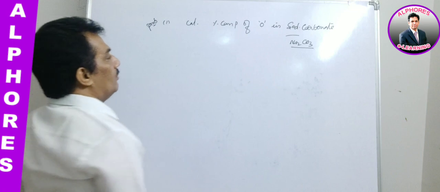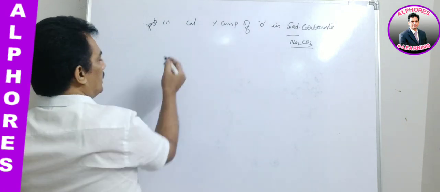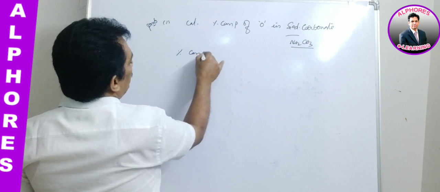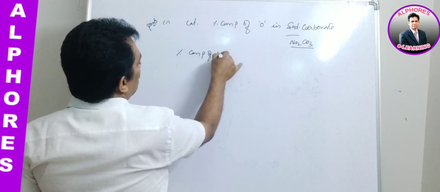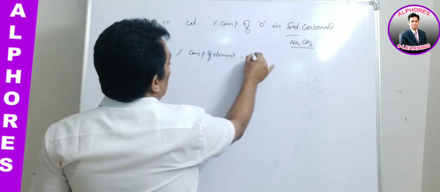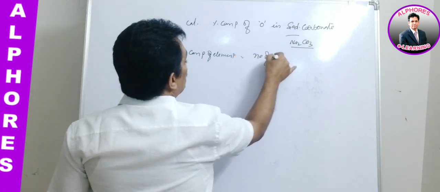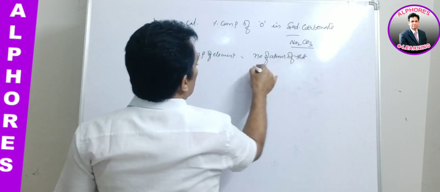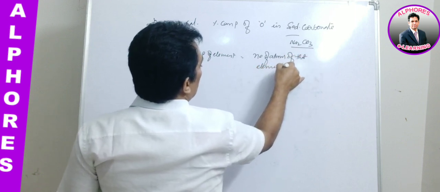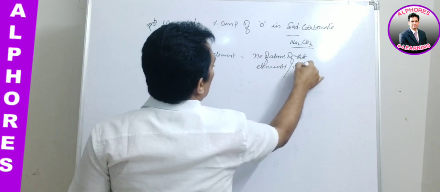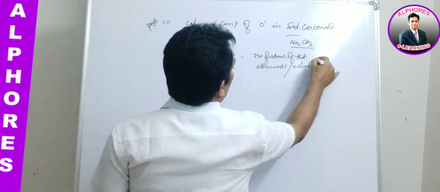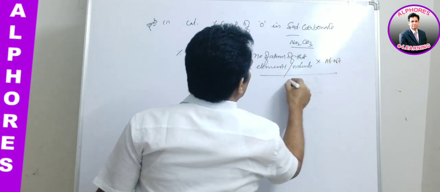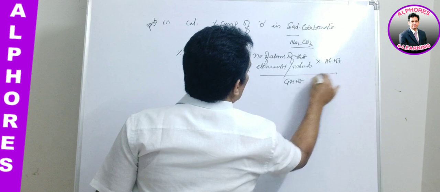Clear? And now what are they asking? The percentage composition of oxygen. Now let us write the formula. What is the percentage composition formula of an element? It is equal to the number of atoms of that element per molecule into atomic weight by gram molecular weight into 100.